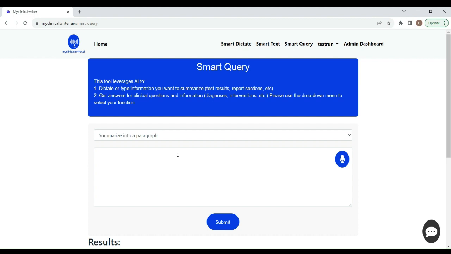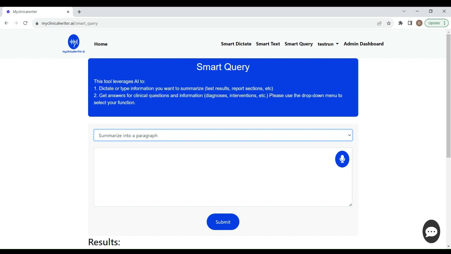You can put in your raw information, your descriptions. You can dictate that or type it in, and then Smart Text will compress that into a concise paragraph for you. Very useful, I find, for some sections on tests that I'm writing results for, and also for evaluations that I'm doing.